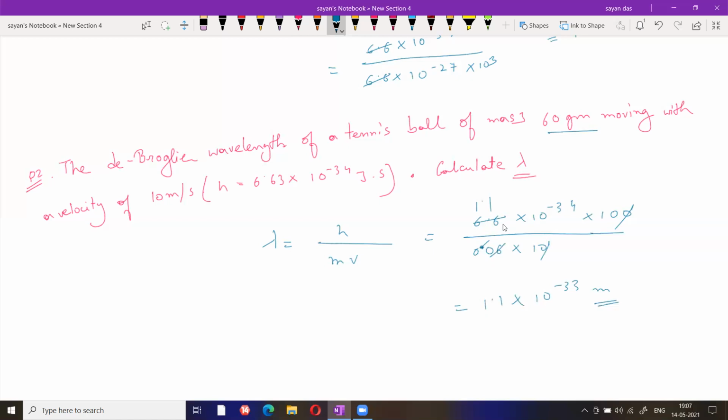Okay, any doubt regarding this part? No, sir. These are the very easy type of questions. These two types are almost similar. Now type 2. This was type 1. Type 2 is a little bit tricky, not very much.